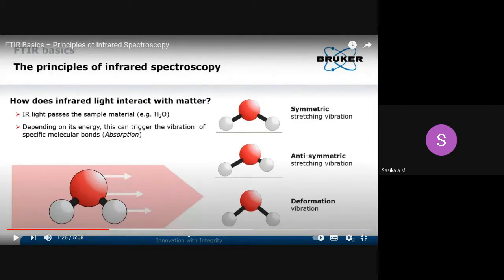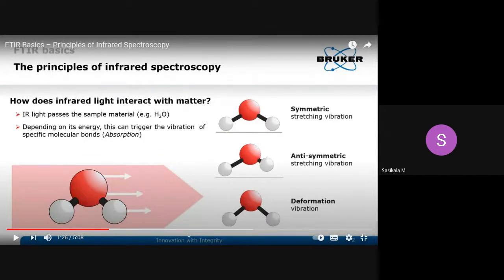Symmetric means the same process occurs simultaneously or uniformly. Asymmetric means non-uniform. So what will be uniform and what will be non-uniform? That is bond length. You can see here what is involved in the vibrational energy changes.